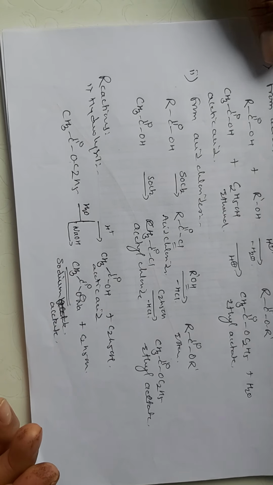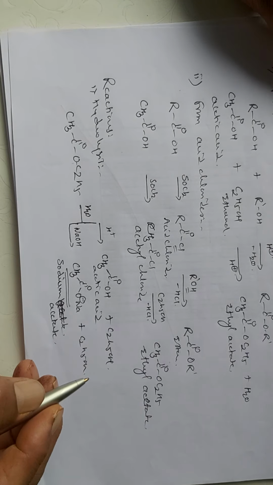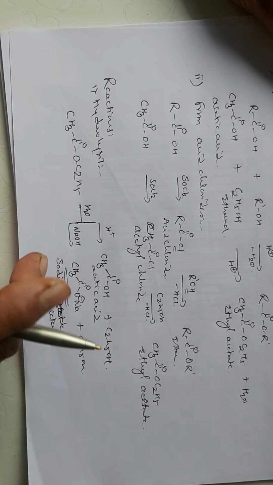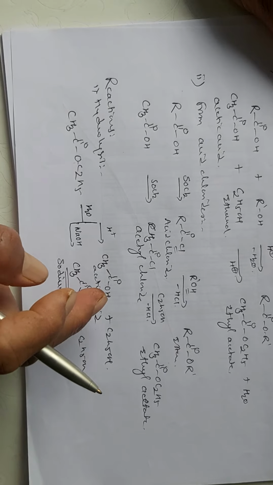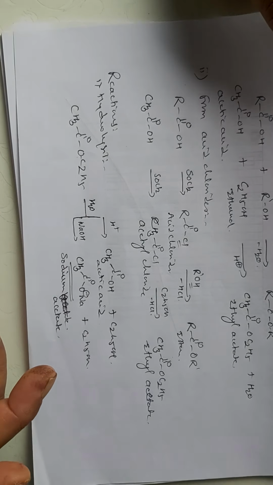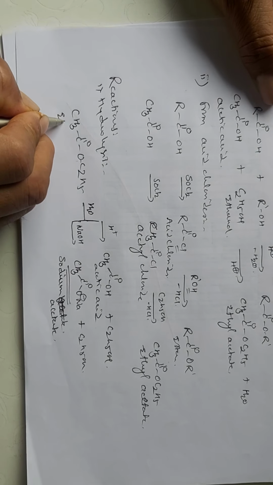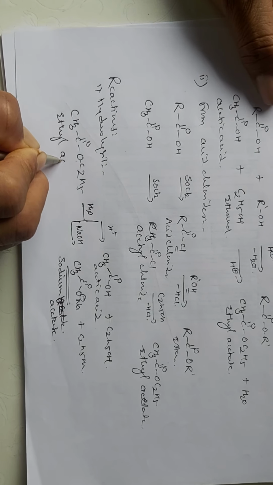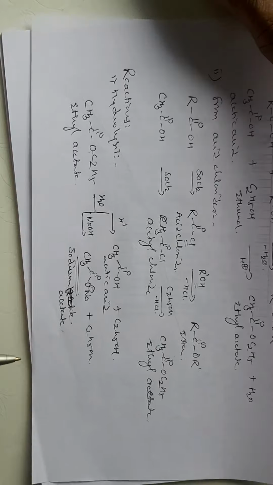In this way we can prepare the acids and alcohols by hydrolysis of the esters. So this is your ethyl acetate.